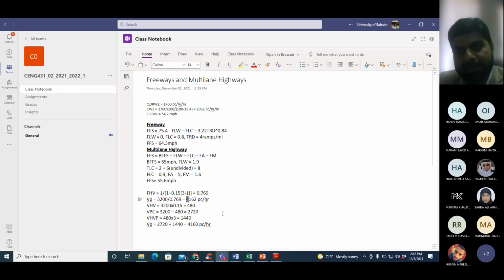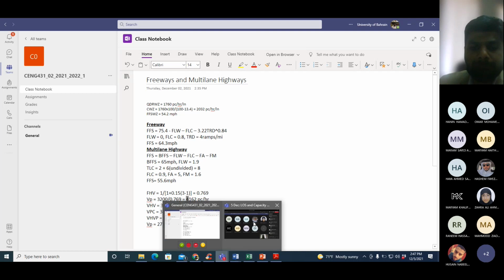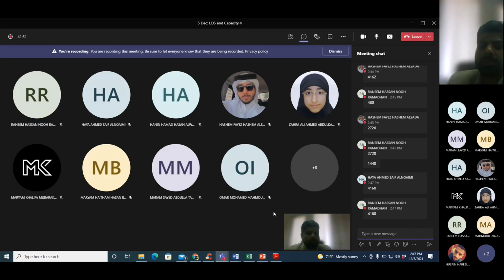In the first method, you divided the volume by FHV. In the second method, you multiplied the number of heavy vehicles with the equivalency factor and added the passenger cars you already have in the traffic. So is it clear? Do you have any questions?